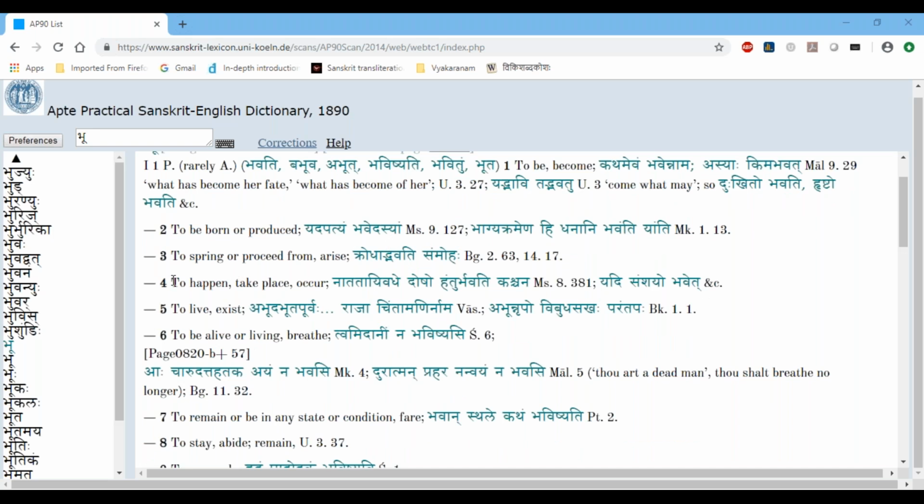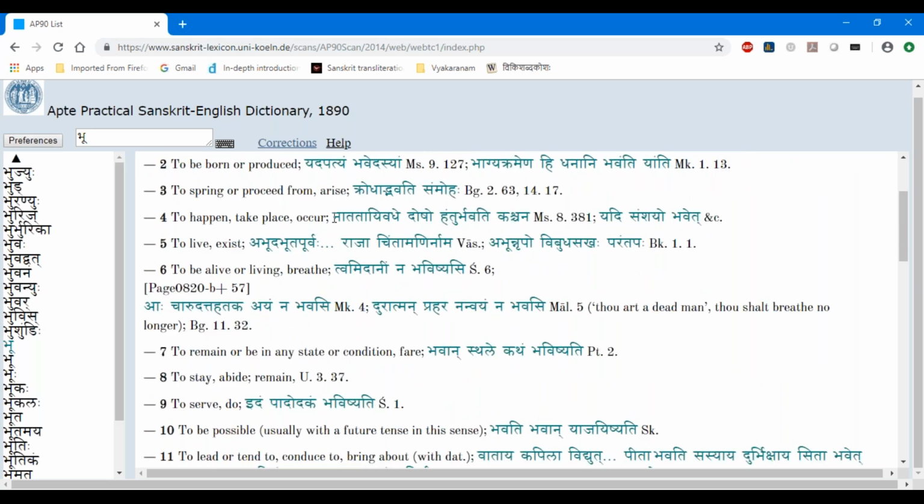Okay. And then the fourth meaning is to happen, to take place or something. For everything, he gives a quote from the literature because it is used in that particular meaning. So here, to happen, to take place or occur. Na atatai vadhe doshaha hantuhu bhavati kaschana. So atatai, you might have read it in Bhagavad Gita.